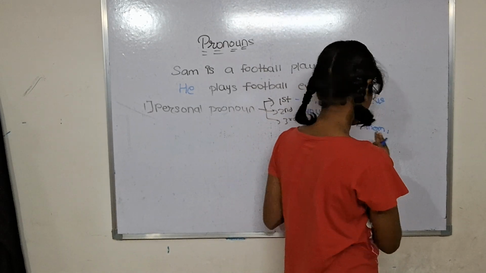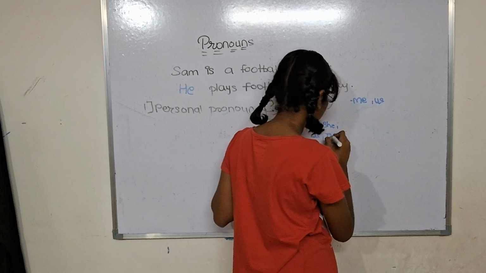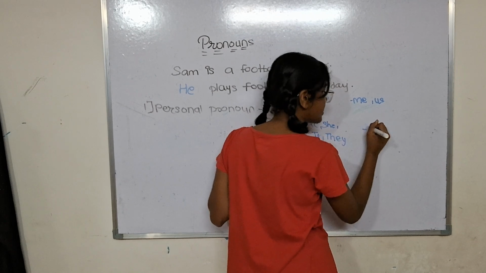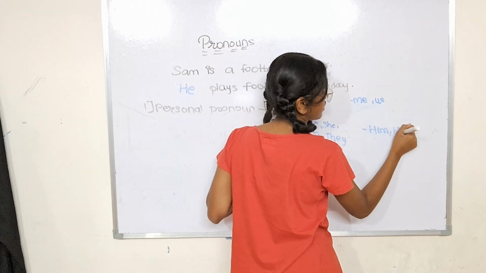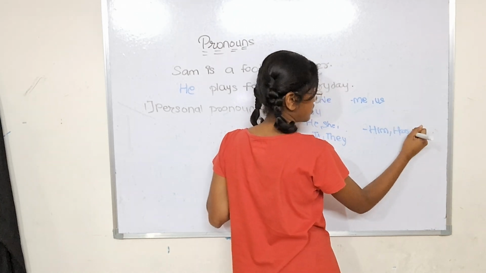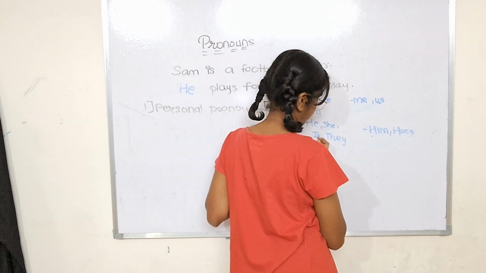Wait. Just clean this. Yeah, here is they. Okay, and here is him, her, and it doesn't really have a plural.